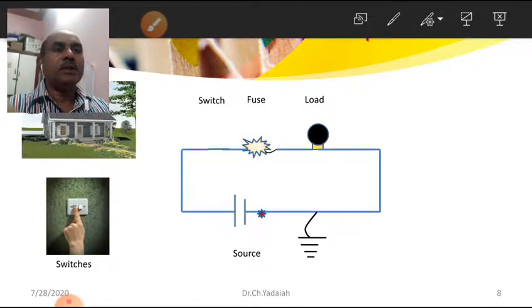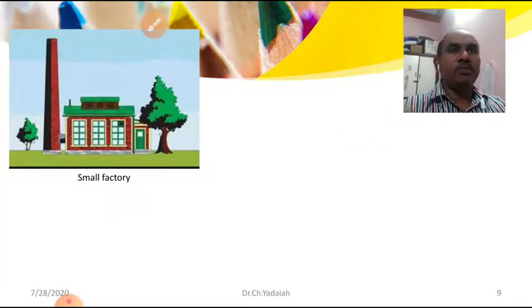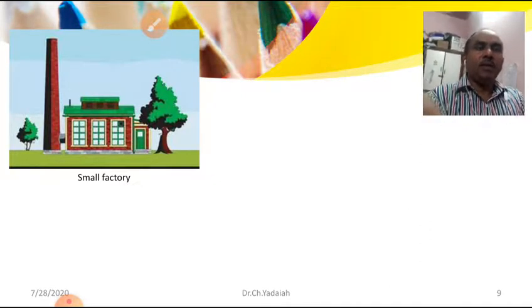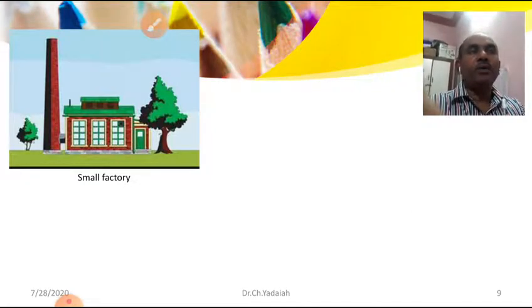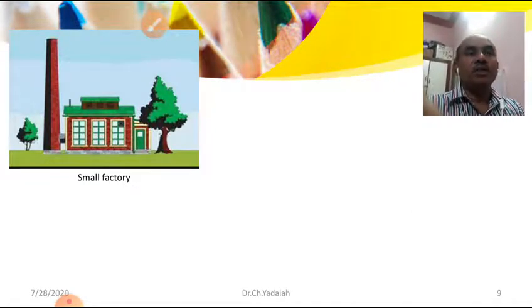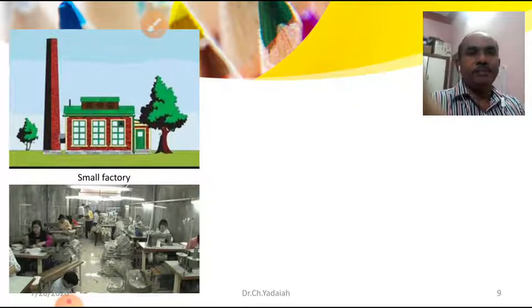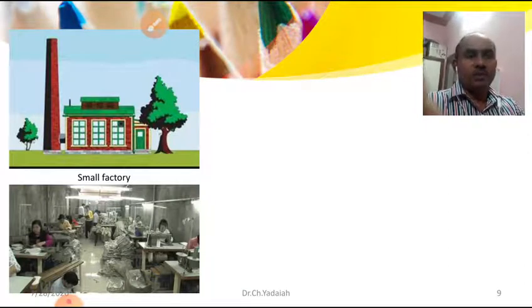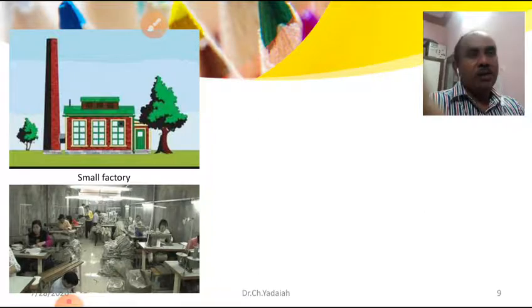For small and medium, you can see another one. Here you can see this is one small factory where the load may be 50 amperes, 100 amperes, or 200 amperes. Then which type of switches are we going to use for these factories? So this much load is going on daily. It may be 100 amperes or 200 amperes with 440 volts. Then how are we going to break the load at a time in normal or abnormal conditions?